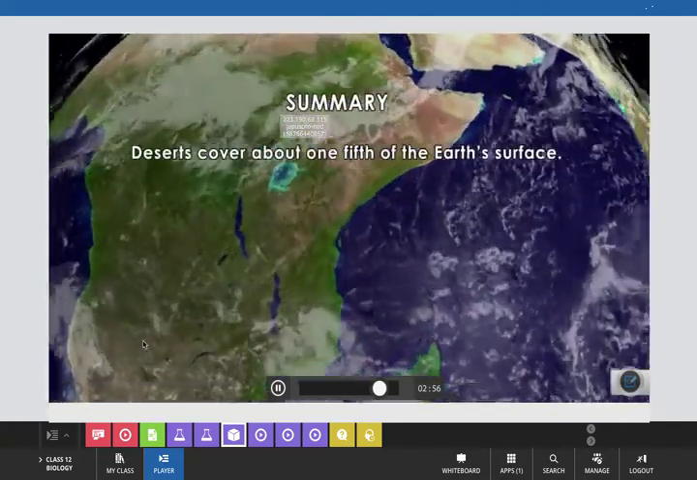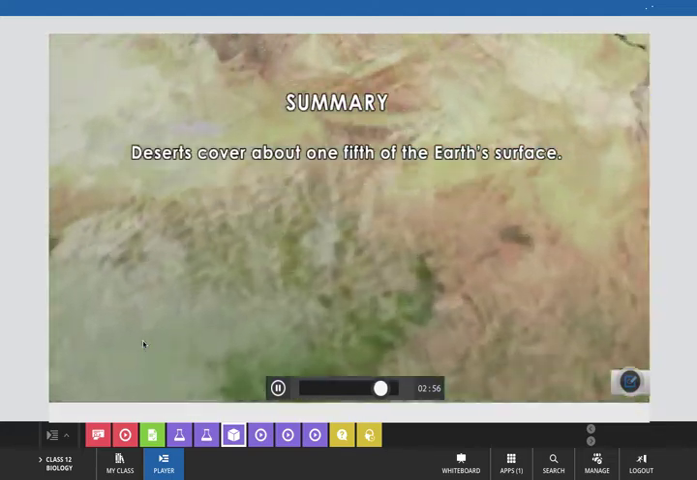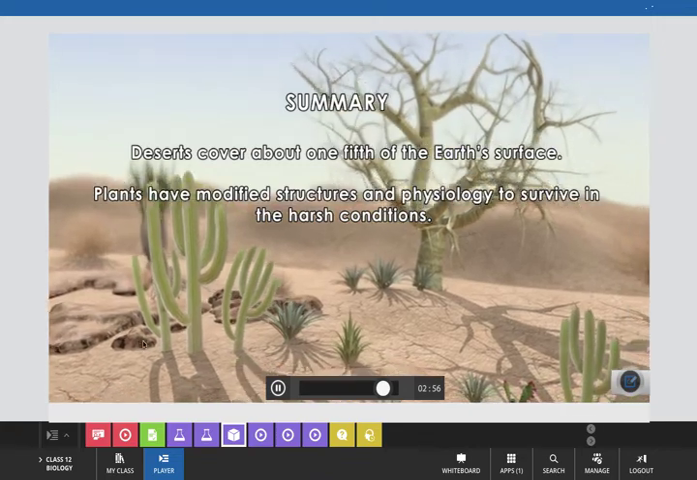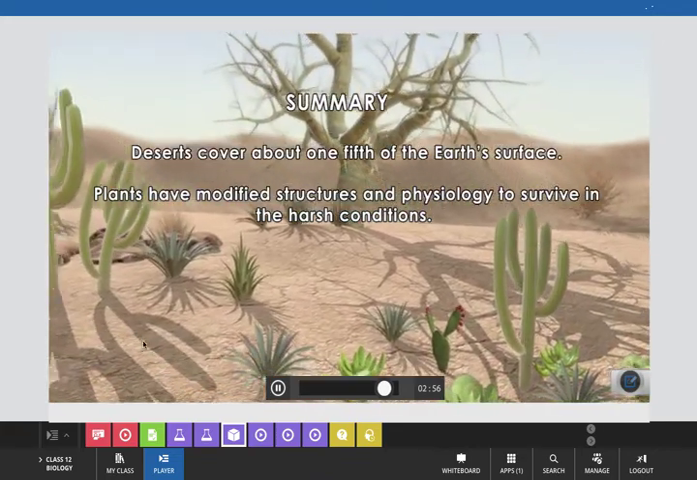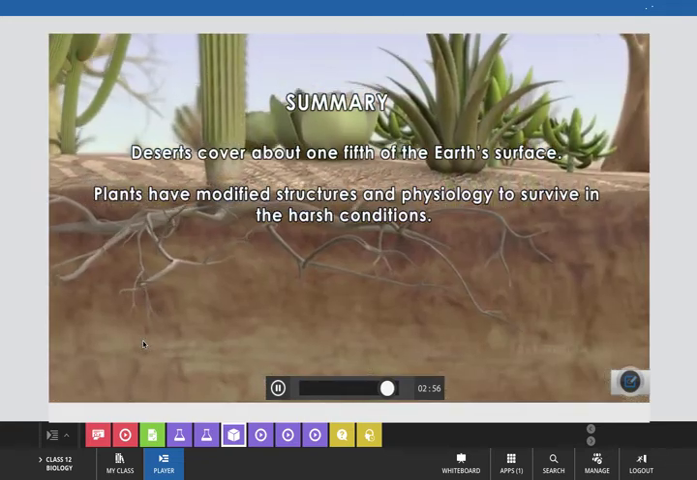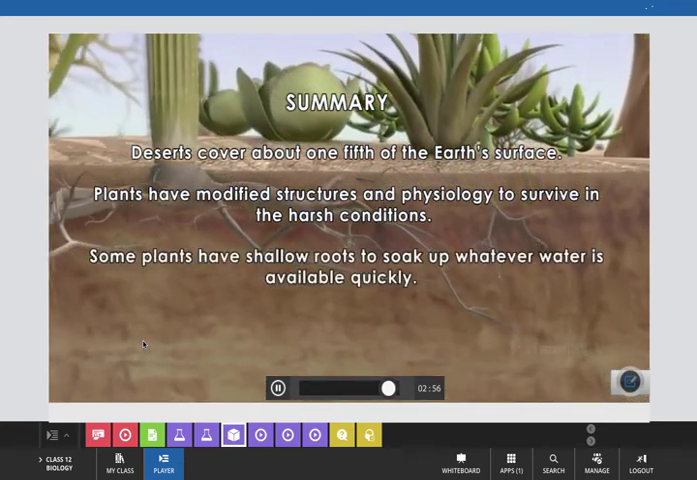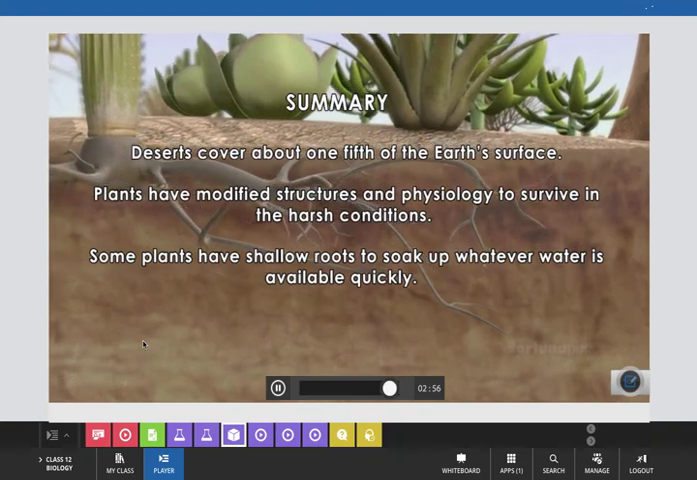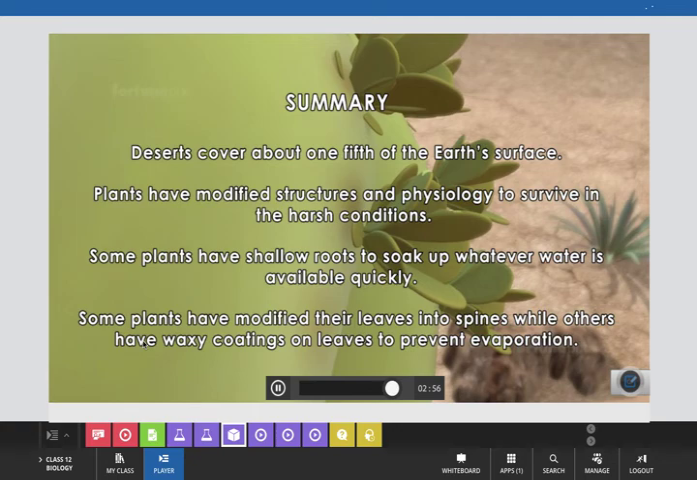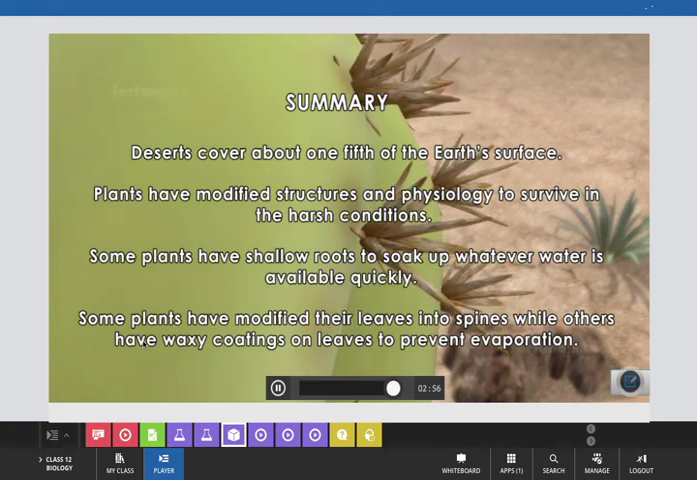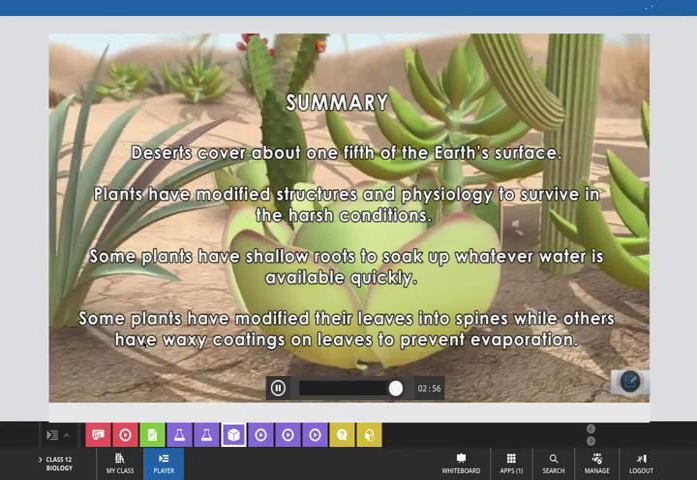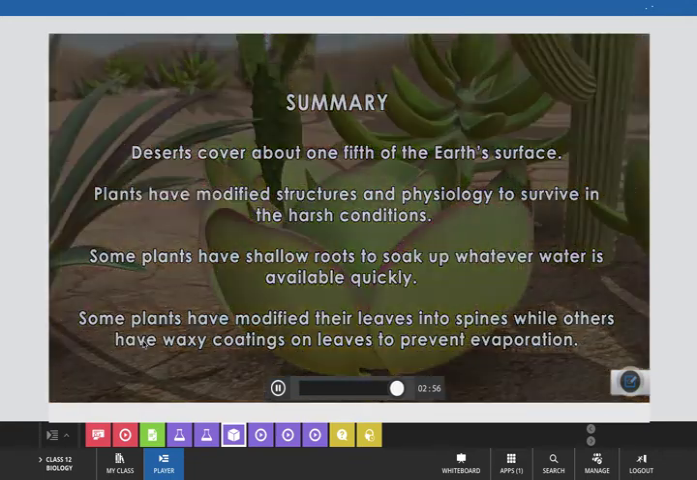Summary: deserts cover about one-fifth of the Earth's surface. Plants have modified structures and physiology to survive in the harsh conditions. Some plants have shallow roots to soak up whatever water is available quickly. Some plants have modified their leaves into spines, while others have waxy coatings on leaves to prevent evaporation.